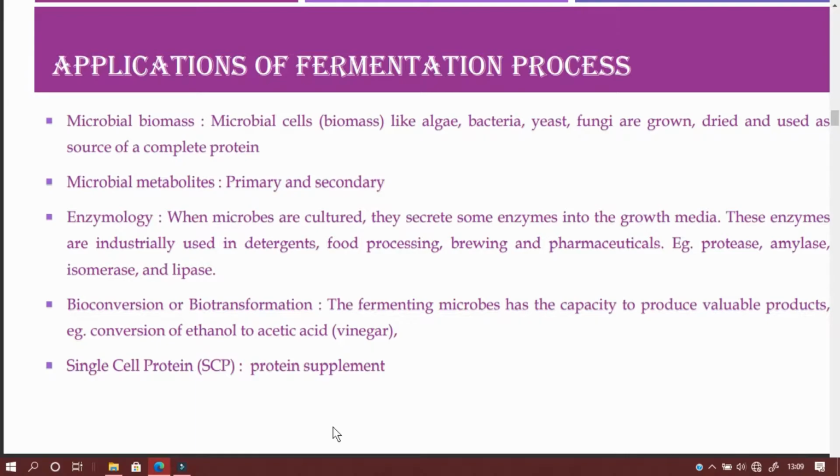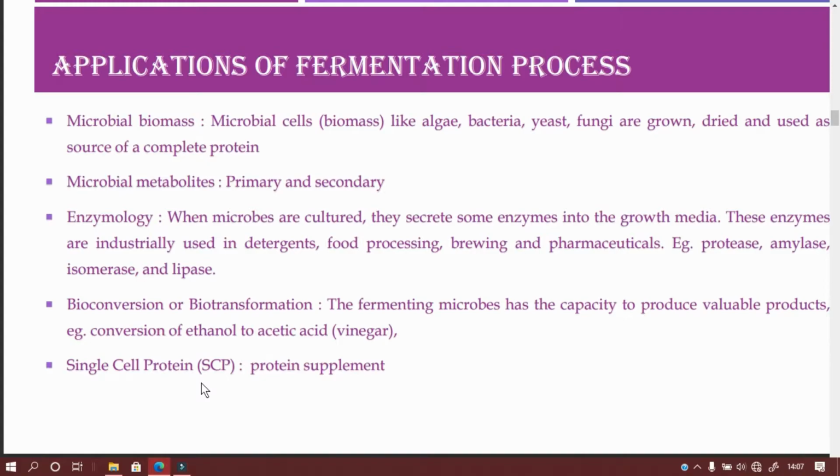Then single cell protein, which we have already seen, which is the microbial biomass. SCP are the dried cells of microorganisms that are used as a protein supplement in human food and animal feed, and it provides an unconventional and very possible solution for the protein deficiency faced by the entire humanity.